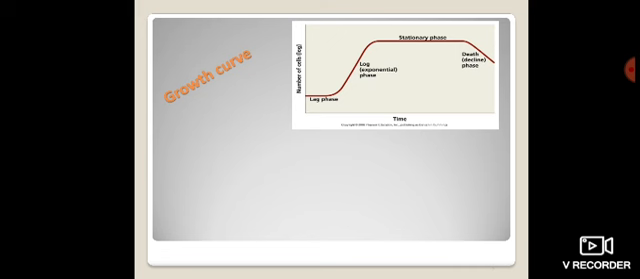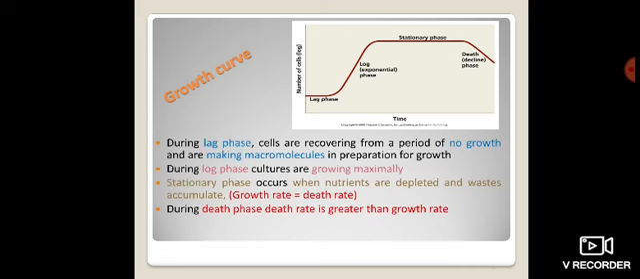The growth of microorganisms has a proper statistical graph. It is called the growth curve. Whenever we observe microorganisms growing, at that time they are always in the log phase.